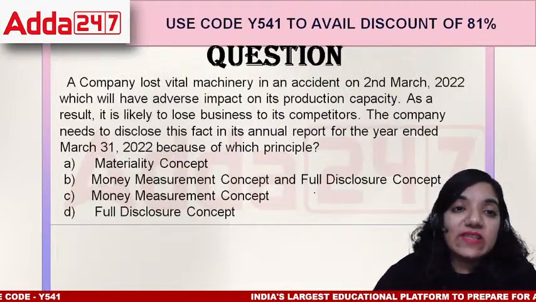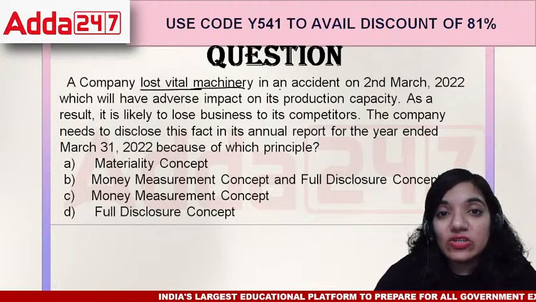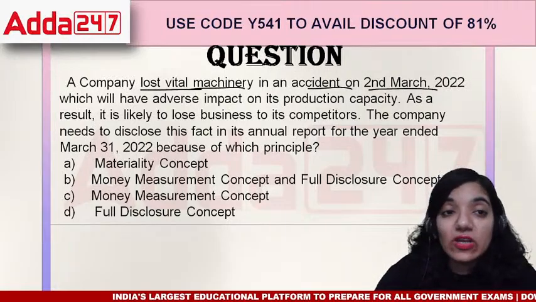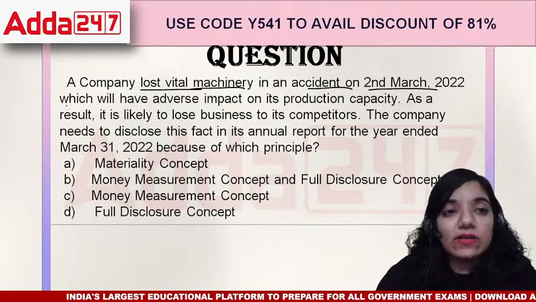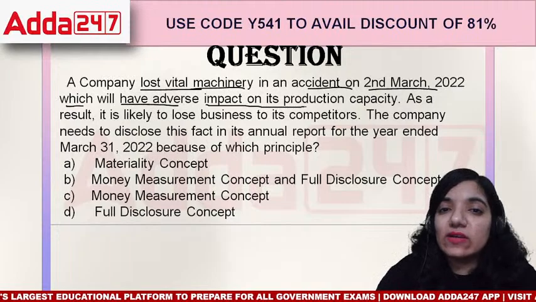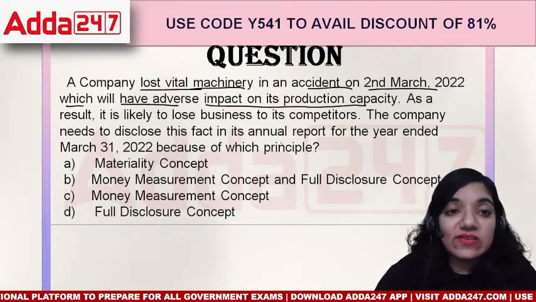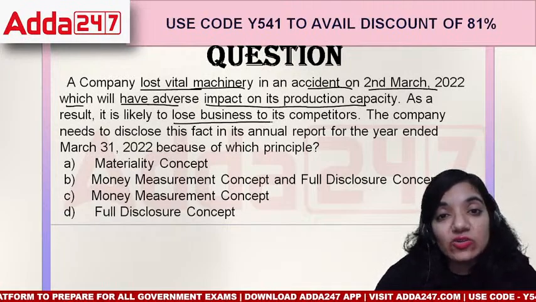Okay, here comes the next question. It says a company lost vital machinery in an accident on 2nd of March 2022, which will have an adverse effect on the production. It is going to impact the production in any case. As a result, it is likely to lose its business to its competitors.